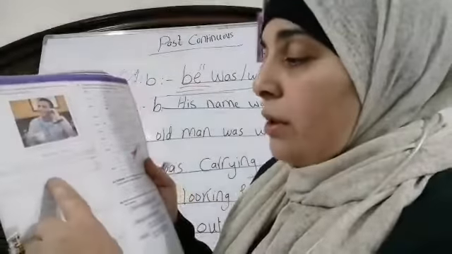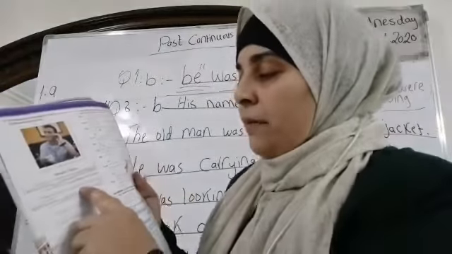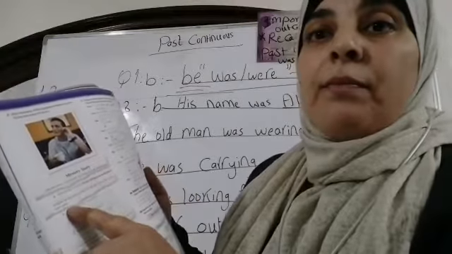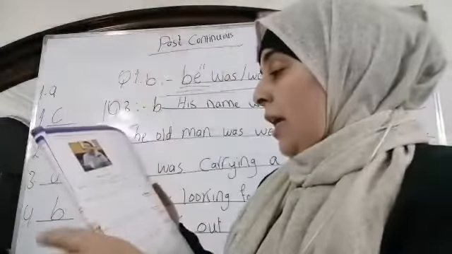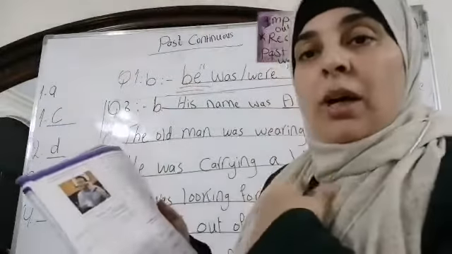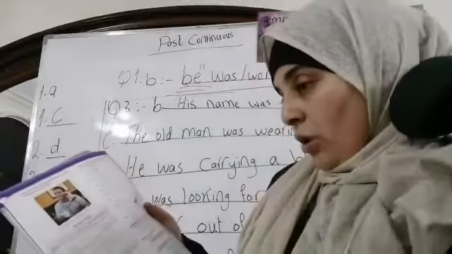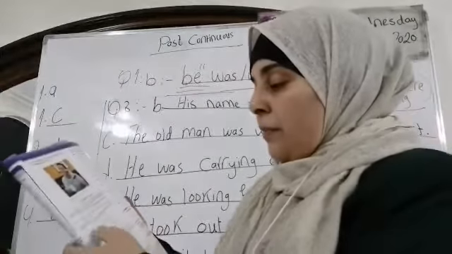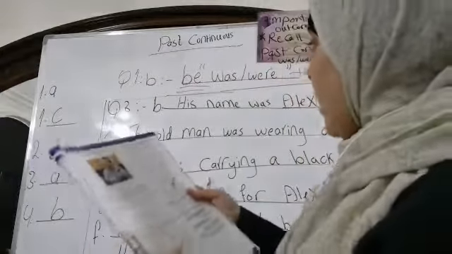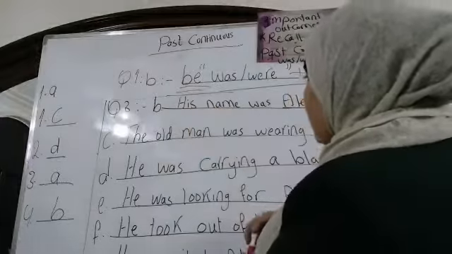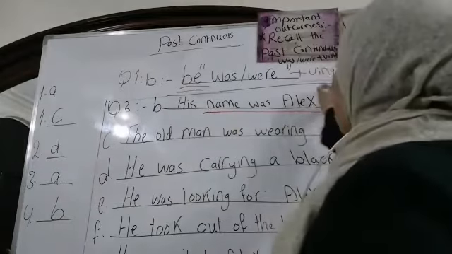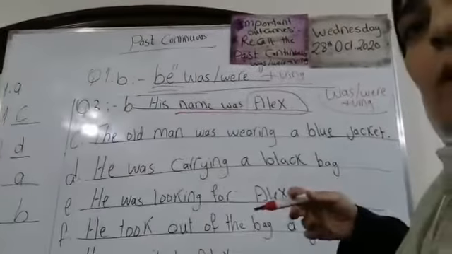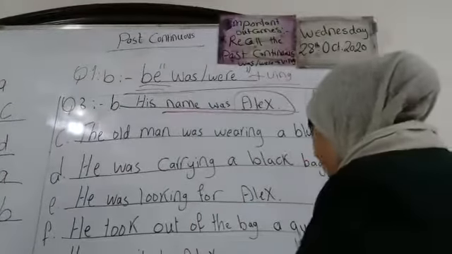Suddenly, an old man ran into the cafe and shouted the young man's name. He called the man, okay? Number B, now we're going to answer the questions. We're going to invent the events ourselves, okay? Now, what was the young man's name? For example, I wrote it here. His name was Alex, okay? I invented his name. His name was Alex. Deal?